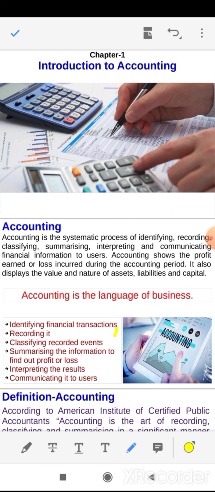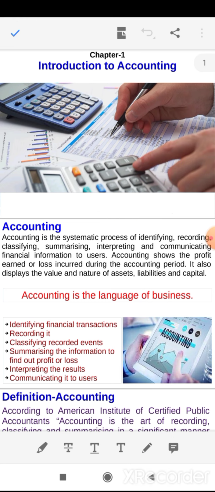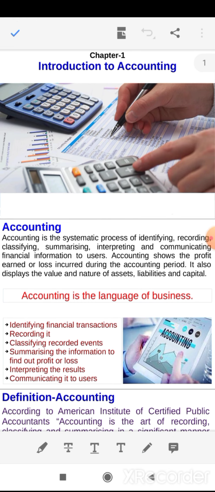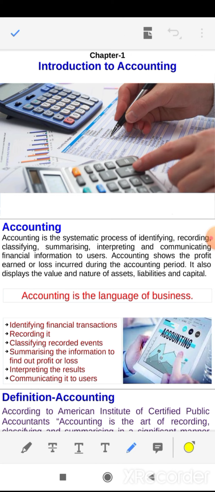Accounting shows the profit earned or loss incurred during the accounting period. Accounting period means it may be a calendar year or a financial year. Calendar year starts from 1st January and ends with 31st December, a 12-month period. And the financial year starts with 1st April and ends with 31st March.